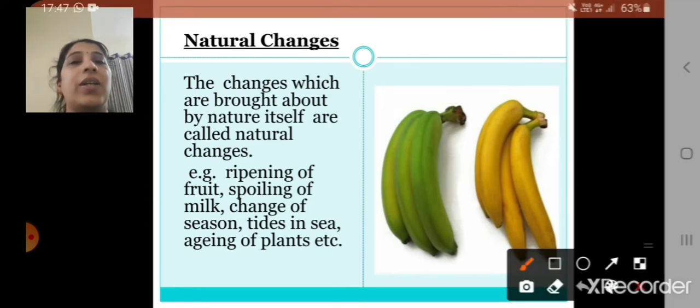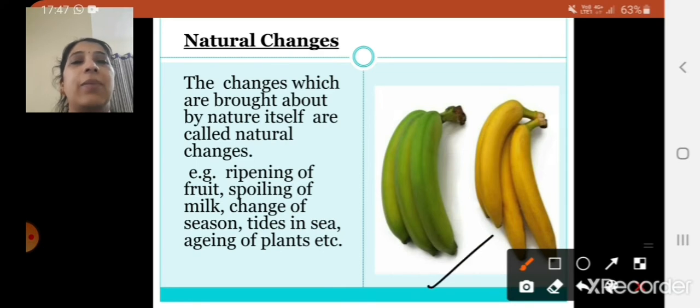Now in the figure you can see this is a green banana, right? It is getting converted into a yellow banana. So ripening of fruit is a natural change. It can be a chemical change also if we add some chemical to it. Like people, for getting more profits, put some chemicals on these unripened fruit so that it gets ripened immediately and they can get better profits. But that is a chemical change.